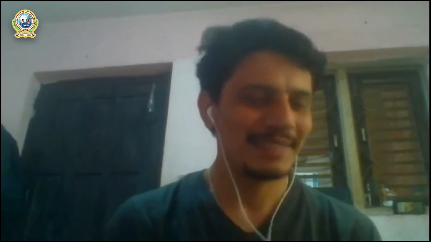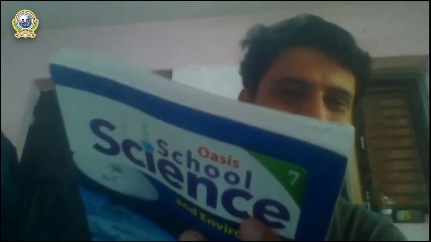Let me give you one example. Let's say this is a book. What is this? It is a book, right? And if you put this book on the table, then does it cover certain area? It covers certain area, isn't it? It covers certain space, right? Let's say this is my hand. Let me keep my hand over the book. Now my hand covers certain space of this book or not?